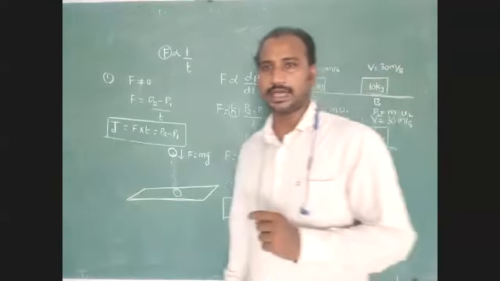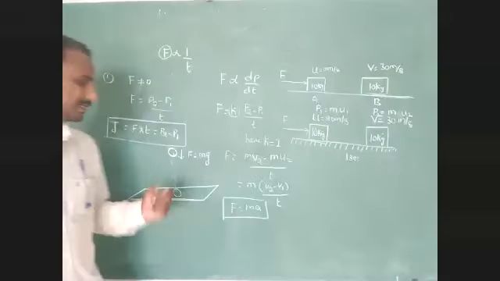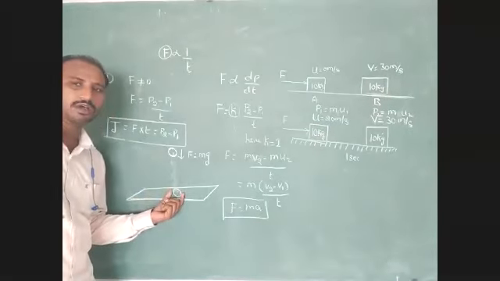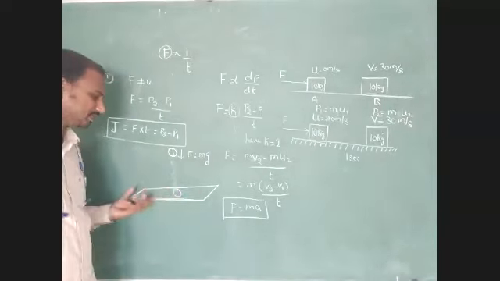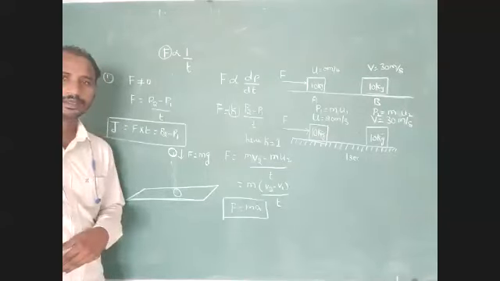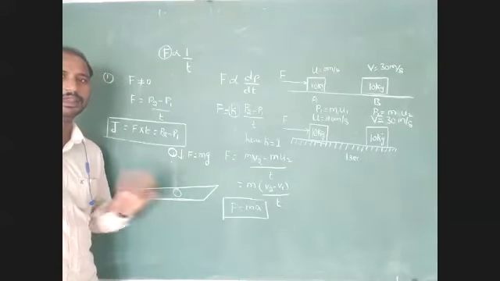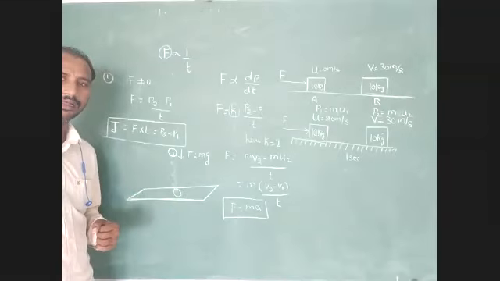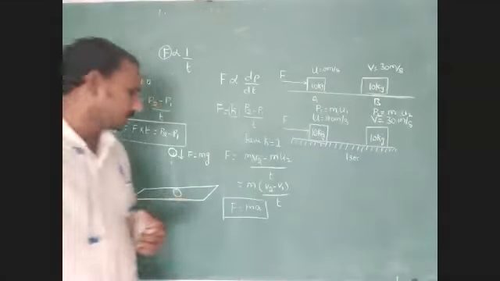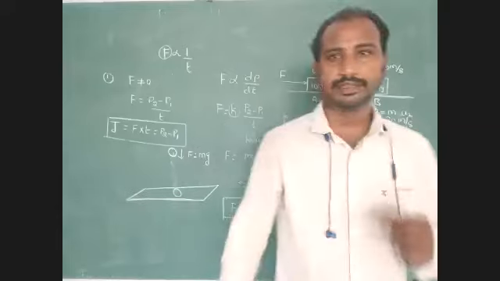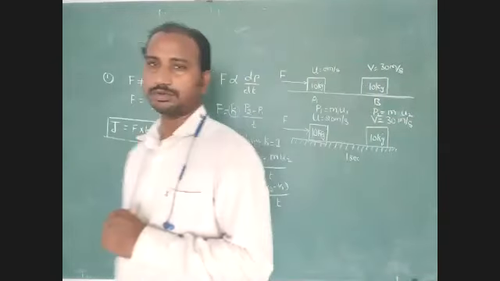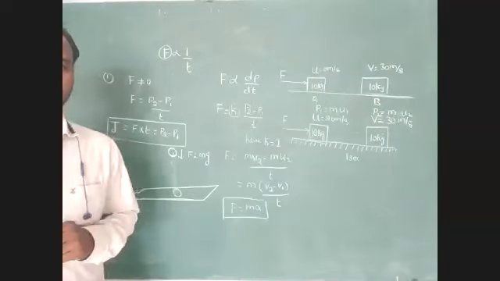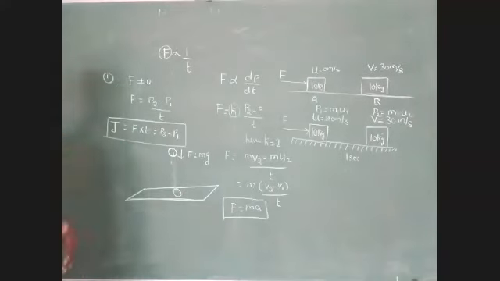Due to that reason, that glass plate gets less amount of effective force on the surface, then it does not break. Understood this point? Next one.